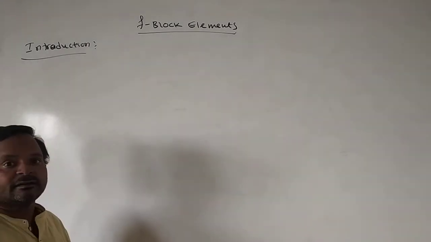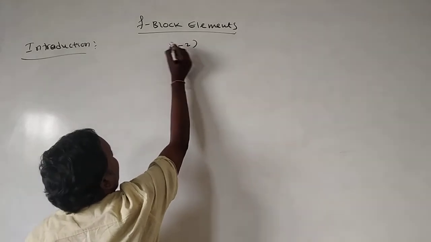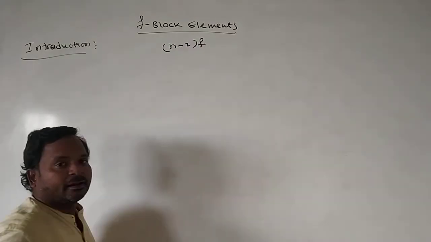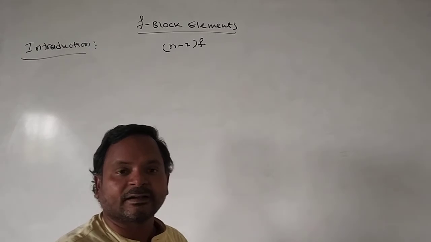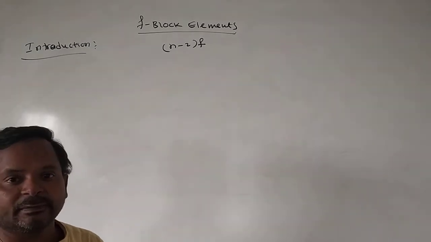What are the F-block elements? If the differentiating electron is present in the (n-2) f orbital, we call them F-block elements.